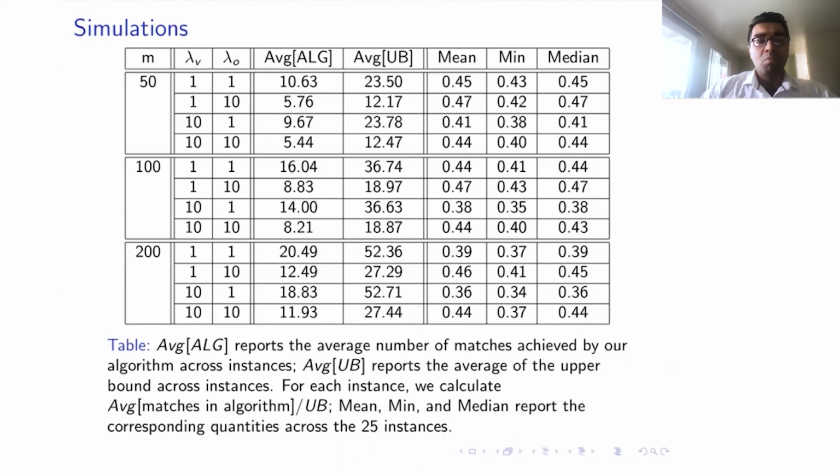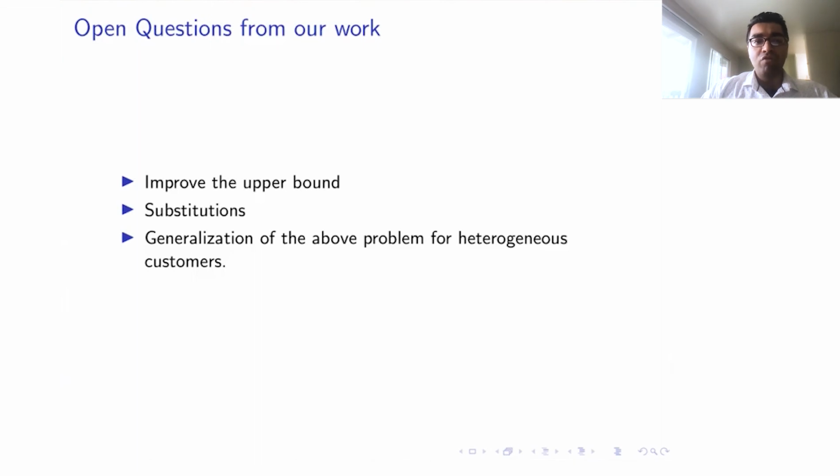Now, there are a lot of open questions from our work. One is that the current upper bound which we have is pretty loose, and an interesting line of work would be to make the upper bound tighter, and then we could use similar ideas to get a non-trivial approximation factor.